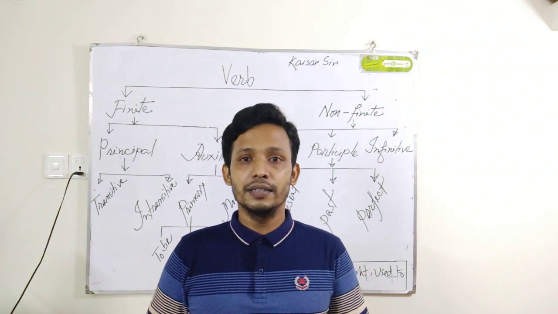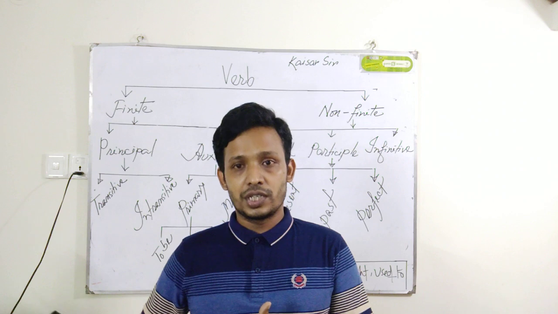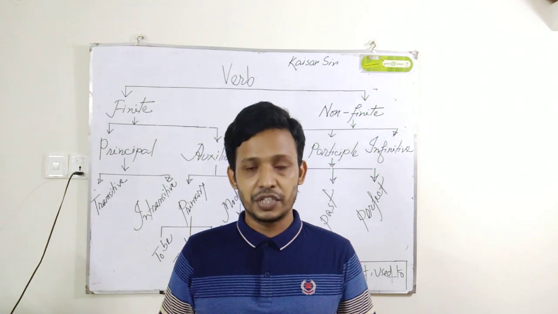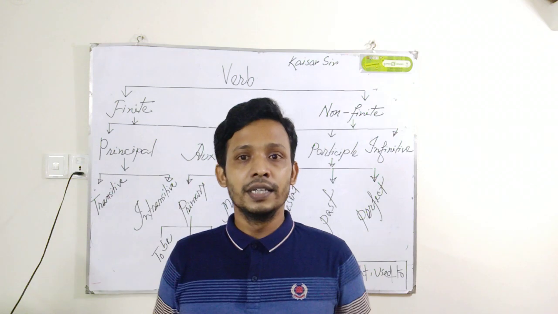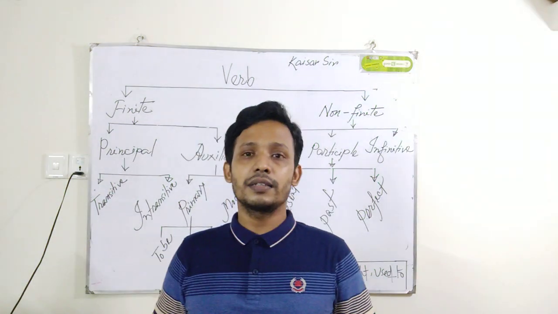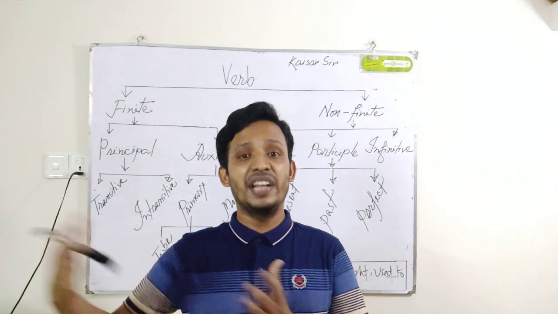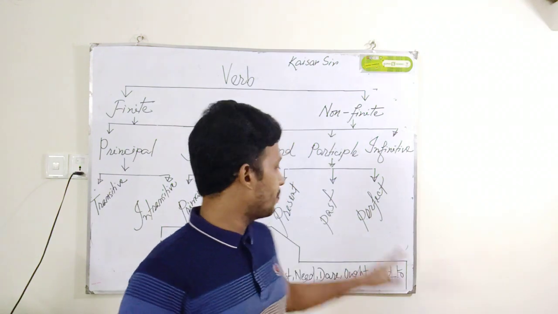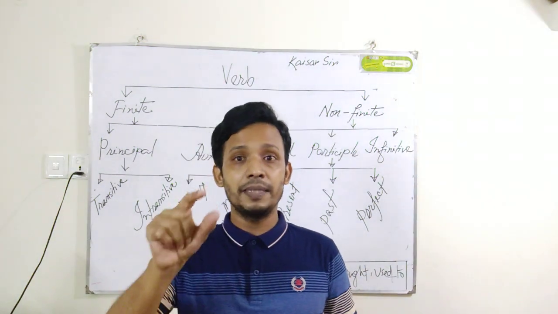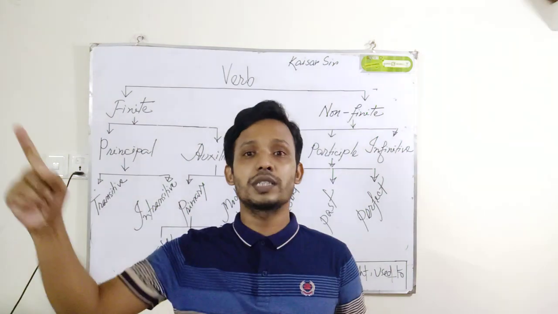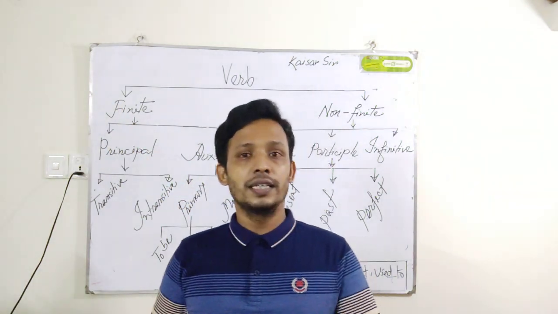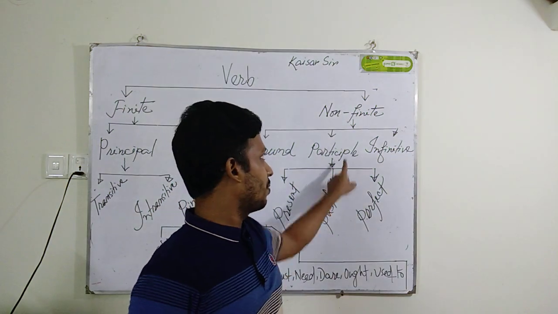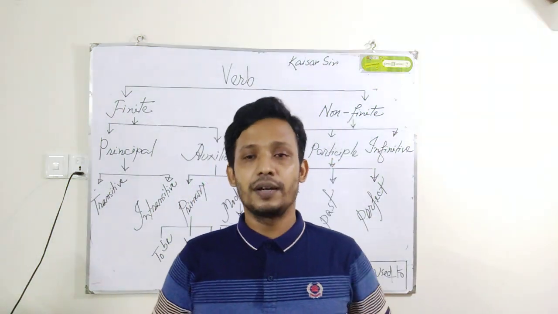I have the car washed by someone. Here washed and finished are past participle forms. The main verb is have. In I have the car washed, have is the finite verb and washed is past participle and obviously non-finite verb.